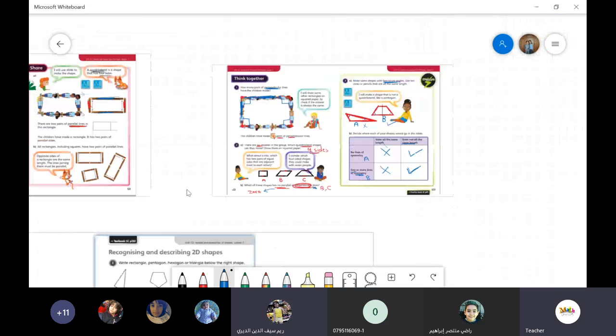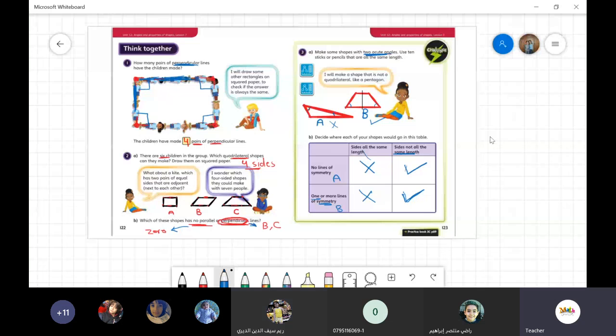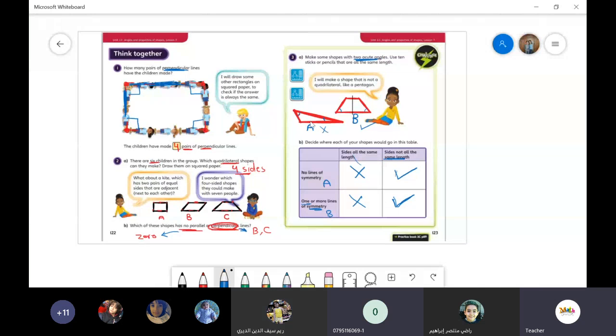Just a minute, don't worry. Are you talking about this page? Can you see it? Yes. Okay, which question? Question number 3, A or B? B. Okay, Reem, in this question, they are asking us to draw two shapes. But I already helped you and I already drew them for you. I drew a triangle and the trapezoid.